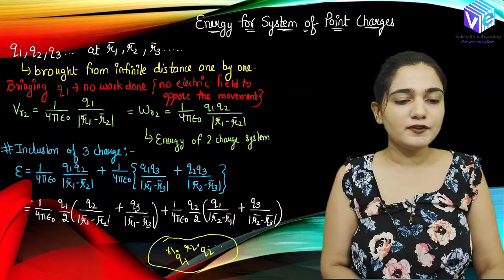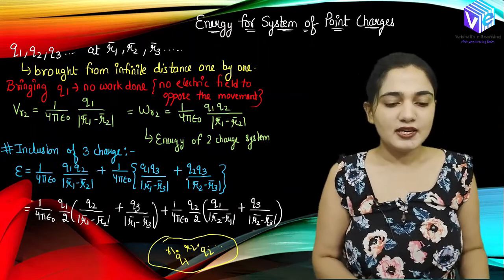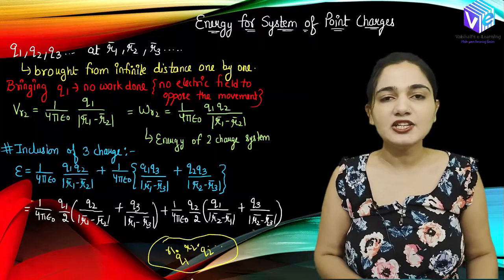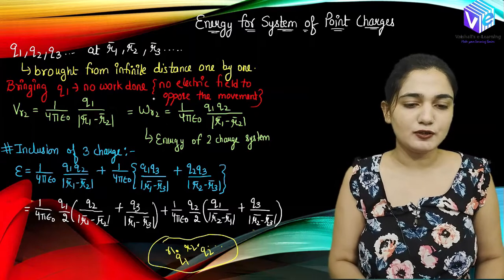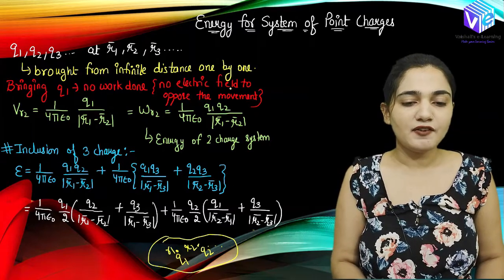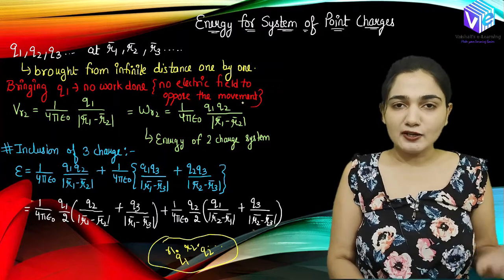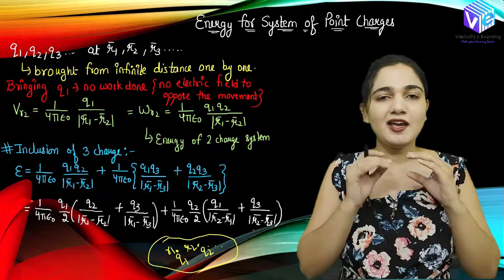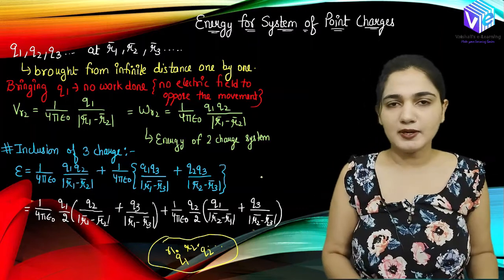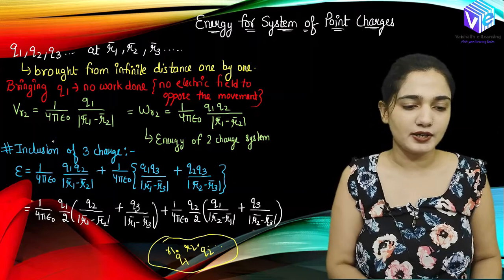Now the bringing of the charge Q1 will not be requiring any work, because initially we were not having any charge over here, only the Q1 was brought from the infinity. Because no electric field to oppose the movement was there, no charge was there, and because there was no charge, there was no electric field, no opposition was there. So when I brought Q1, I will not be having any work done.